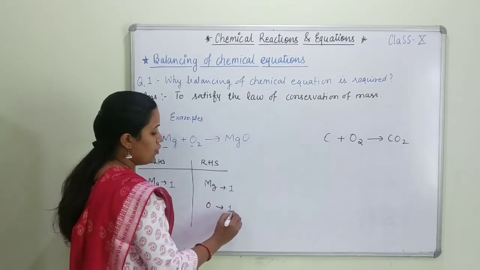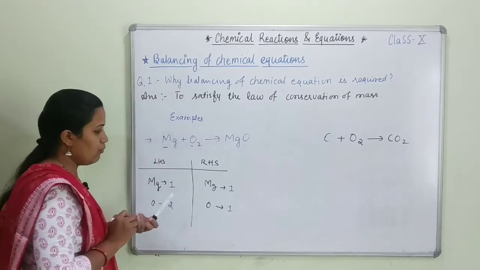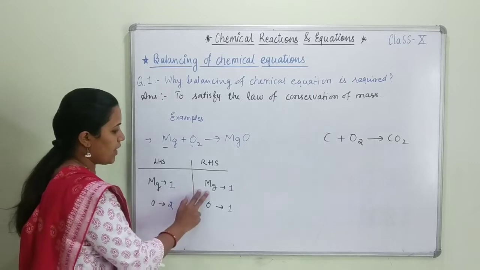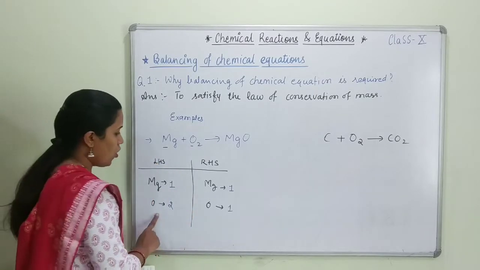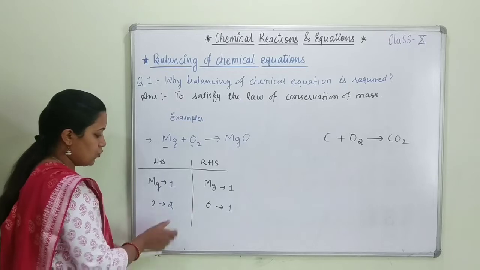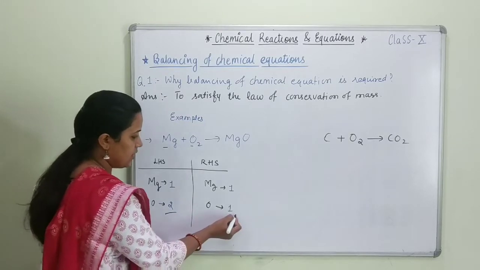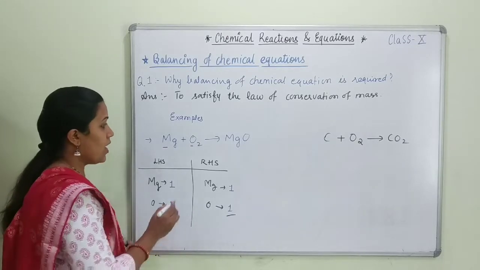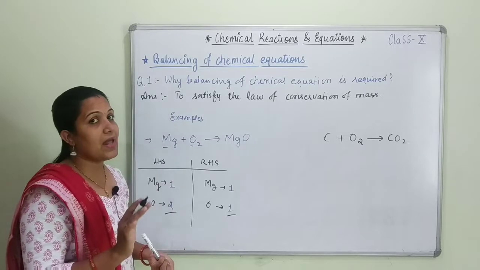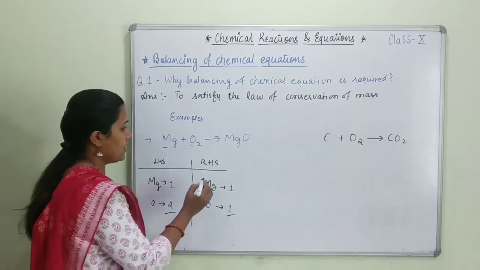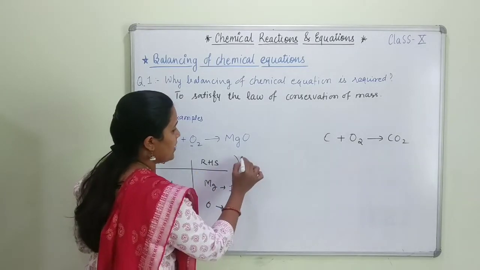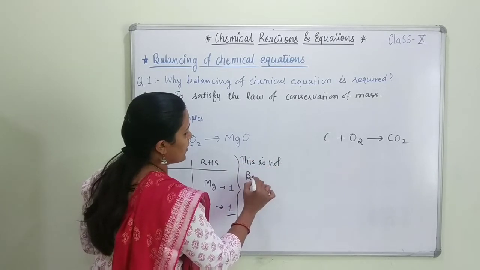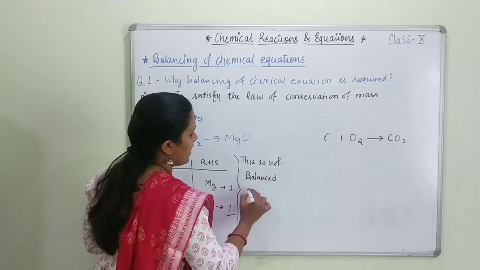Oxygen is also 1. So now when you compare both the sides, that is LHS and RHS, you will come to know that magnesium, only 1 atom is present. Oxygen, see, on LHS 2 atoms are present and here only 1 atom is present. Okay, and that's why this is not a balanced equation. Simply we will write here: this is not a balanced equation.